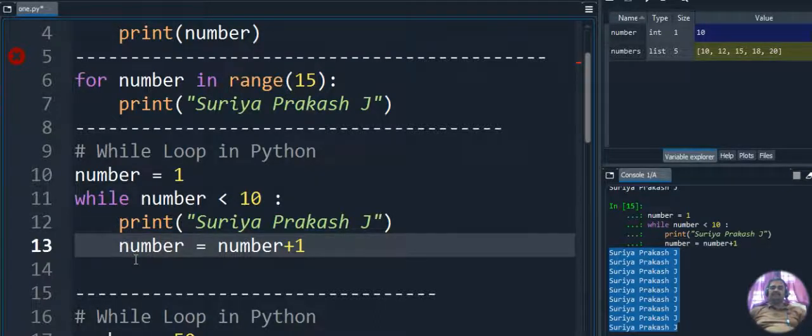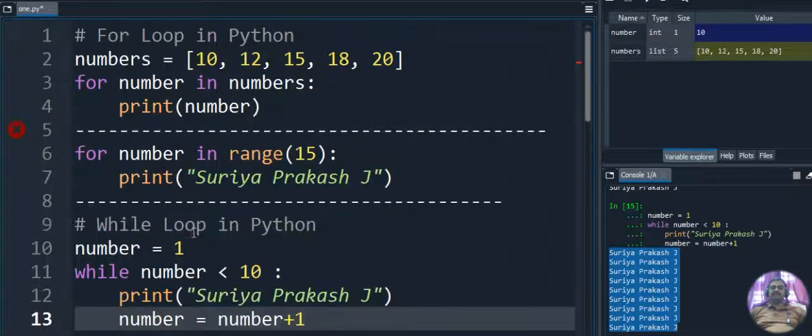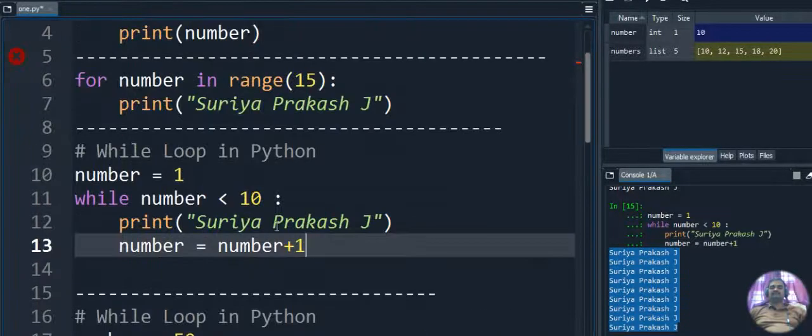That means the print and number statements are inside the while loop. The same case for the for loop: we are giving tab space here, so that the print statement is controlled by this for loop. Again, for the second example we are giving tab space for the print statement, so this print statement will be controlled by the for loop. The same case with the while loop: we are giving tab space for two statements, print and number. So these two statements are inside the while loop.